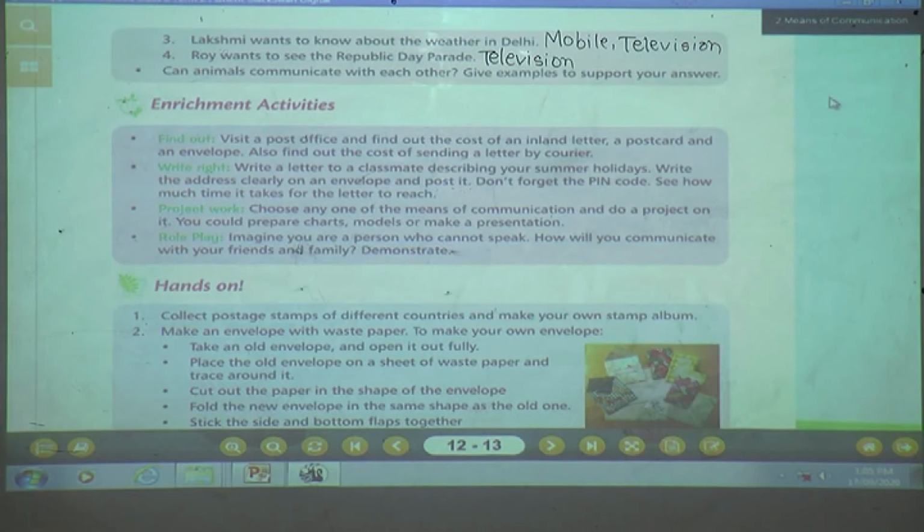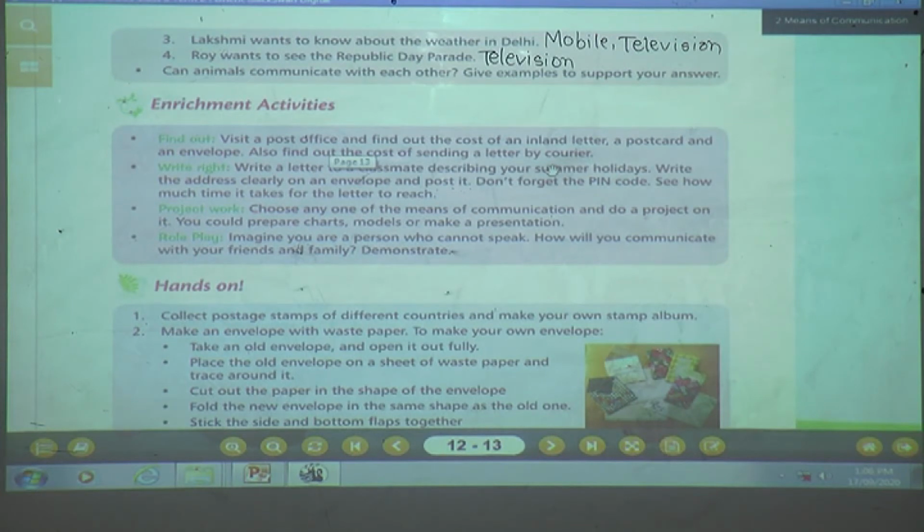Okay. Now what are we going to discuss? We are going to see the enrichment activity. Find out. Visit a post office and find out the cost of an inland letter, a postcard and an envelope. Also find out the cost of sending a letter by courier. Yes, children. What are you going to do in this? You are going to visit a post office. When you visit the post office, what are you going to do? You are going to find out the cost of, already the teacher has taught you about the post office, what works the postal workers are doing, and which materials we are getting from the post office.